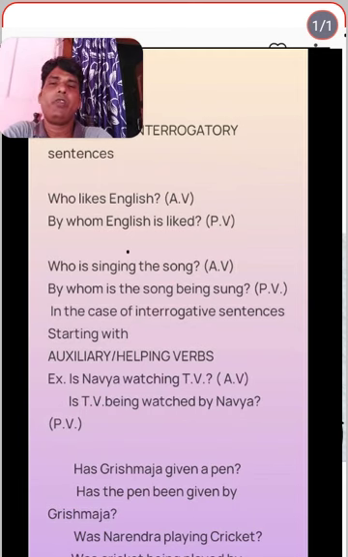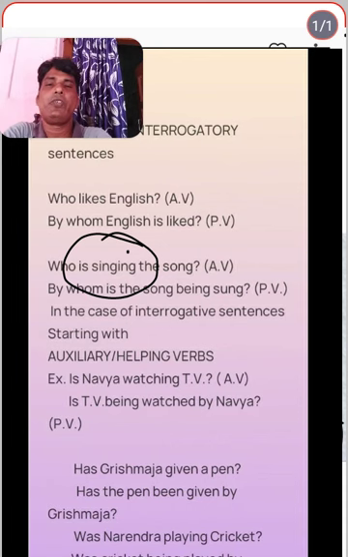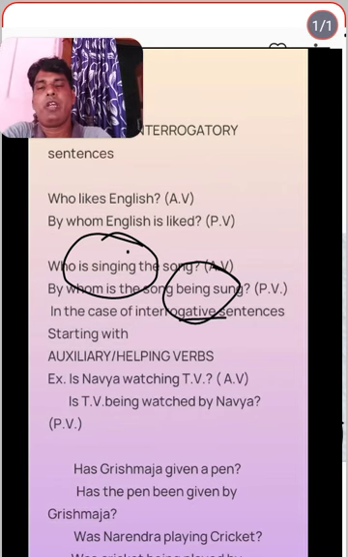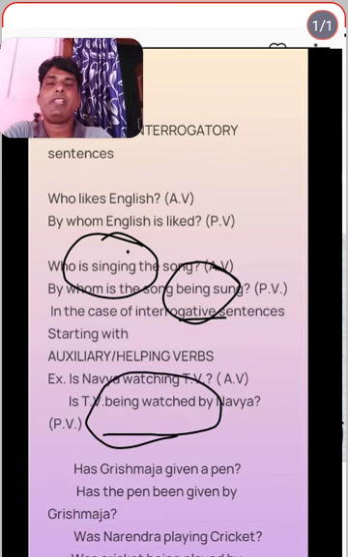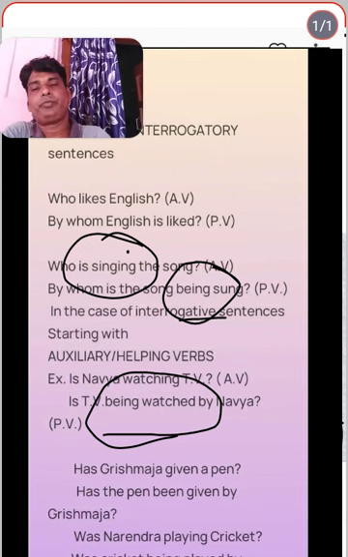The same way, "Who is singing the song?" becomes "By whom is the song being sung?" Because it is a continuous tense, we use "is being". The same way, "Is Navya watching TV?" becomes "Is TV being watched by Navya?" This is continuous tense.